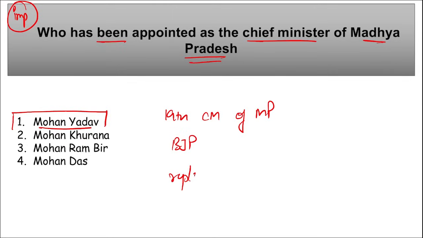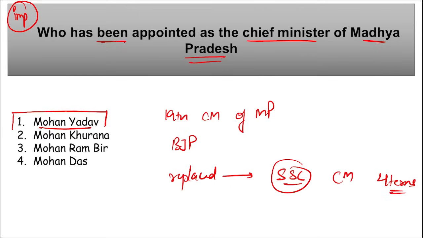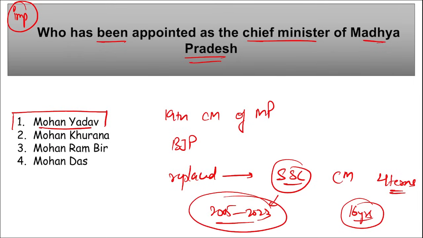He succeeded whom? He replaced Shivraj Singh Chouhan, who served as the Chief Minister of Madhya Pradesh for a record 4 terms, right? Mark this. He was in this position for more than 16 years. And also remember, Shivraj Singh Chouhan is the BJP's longest-serving Chief Minister, from 2005 to 2023. Correct? So Mohan Yadav became the Chief Minister, the 19th Chief Minister of Madhya Pradesh.